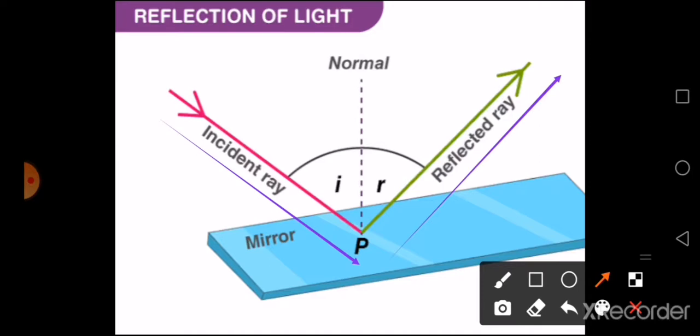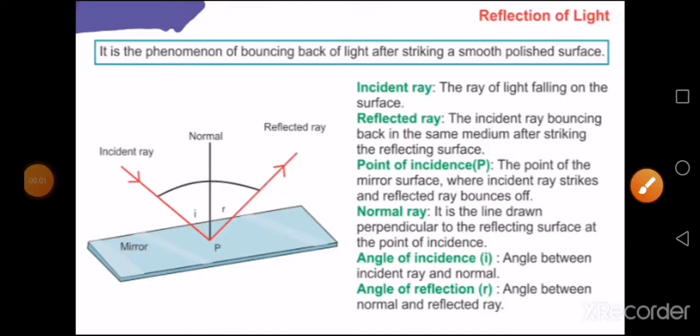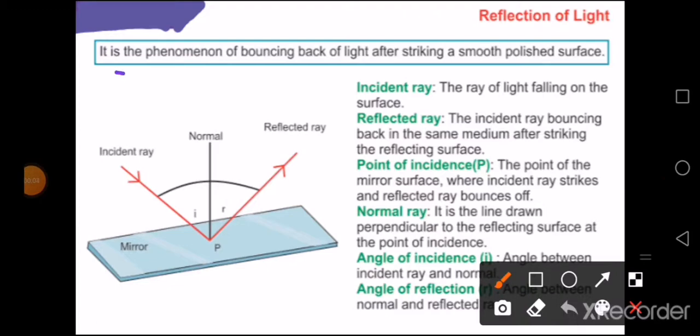Now these terms we will come back to. Before that, just see what is reflection. Let us define what is reflection first. Reflection is the phenomenon of bouncing back of light after striking a smooth polished surface like your mirror. Or simply you can say it is the phenomenon of bouncing back of light rays after falling on a surface. Now let us come to the terms.